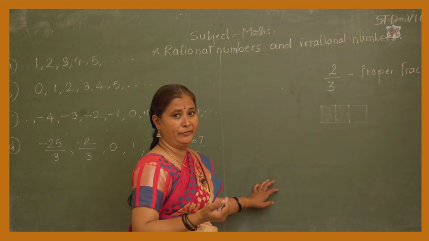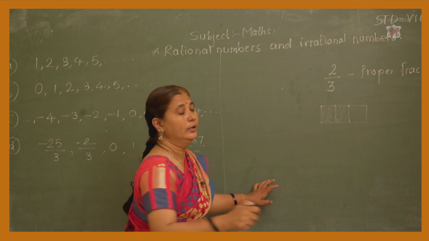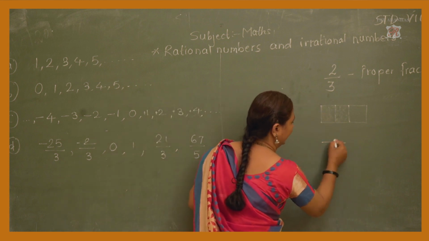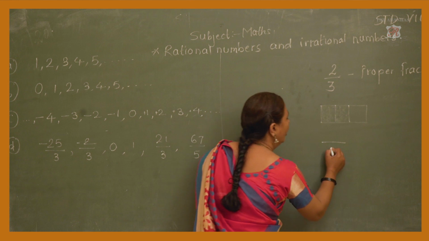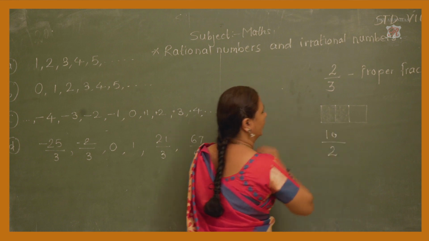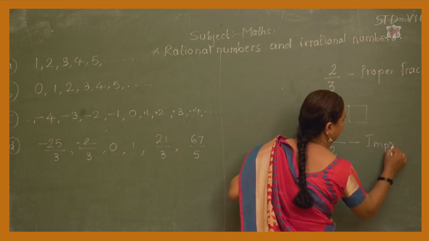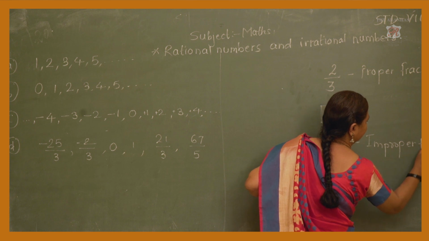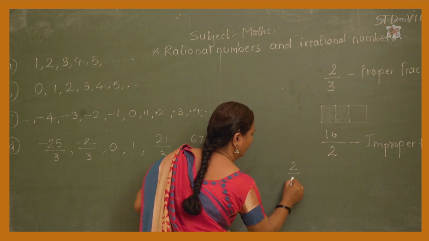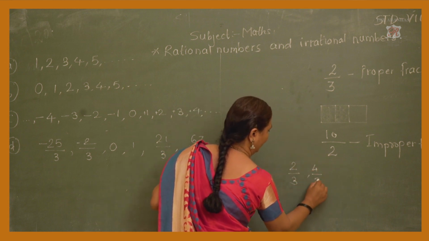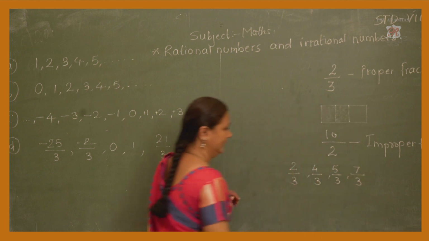Improper fraction. In an improper fraction, the number is in numerator and denominator form, but the denominator is not greater than the numerator. In an improper fraction, the denominator is always smaller than the numerator. So it is called an improper fraction. Now observe this: 2 upon 3, 4 upon 3, 5 upon 3, 7 upon 3.